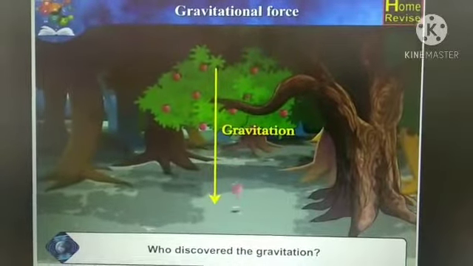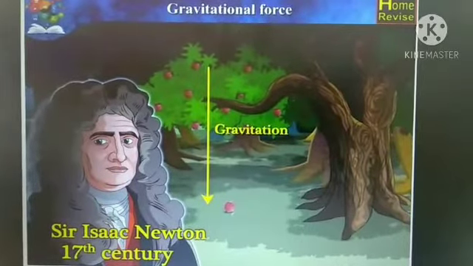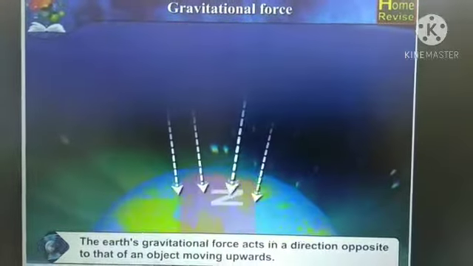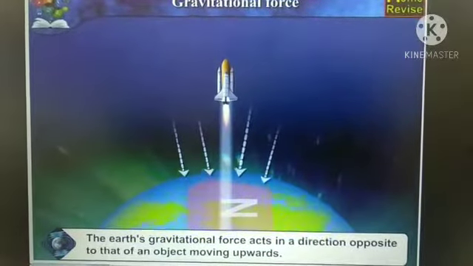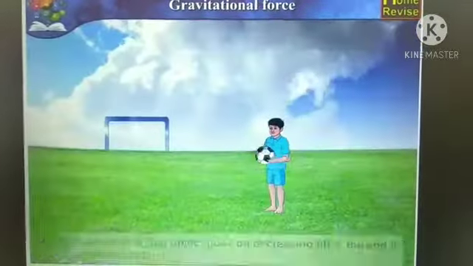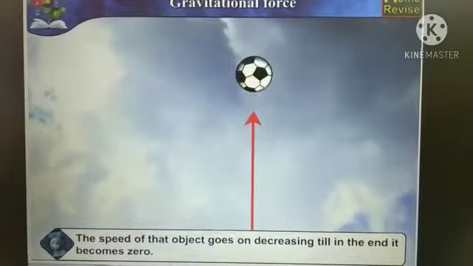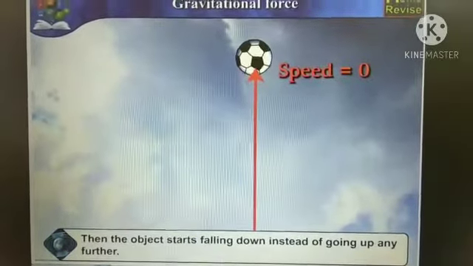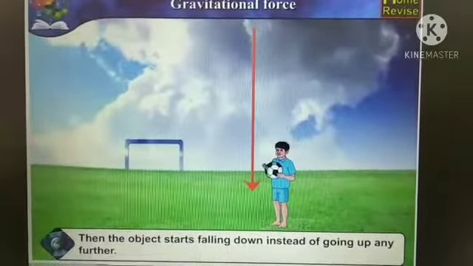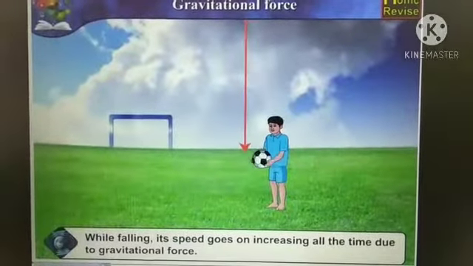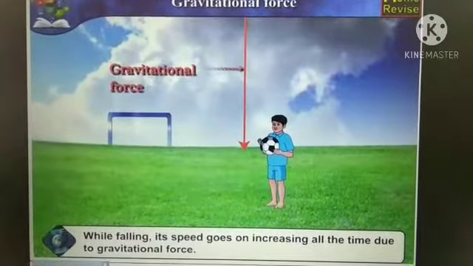Who discovered the gravitation? Sir Isaac Newton discovered gravitation in the 17th century. The Earth's gravitational force acts in a direction opposite to that of an object moving upwards. Hence, the speed of that object goes on decreasing till in the end it becomes zero. Then the object starts falling down instead of going up any further. While falling, its speed goes on increasing all the time due to gravitational force.